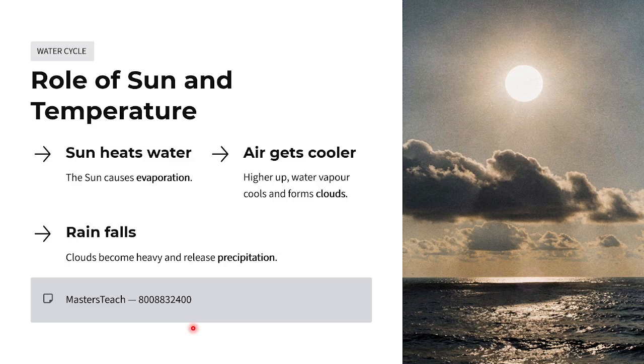Okay, what is the role of the sun and temperature? The sun heats the water, the sun causes vaporization, then the air gets cooler higher up, water vapor cools and forms clouds, then the droplets become heavy and release precipitation.